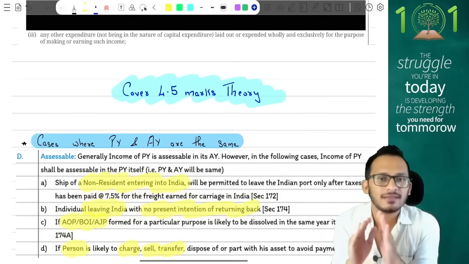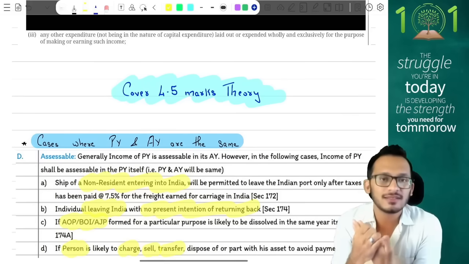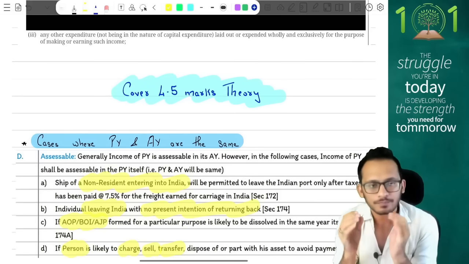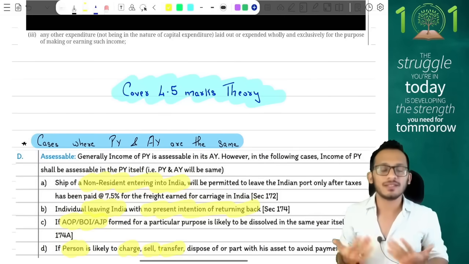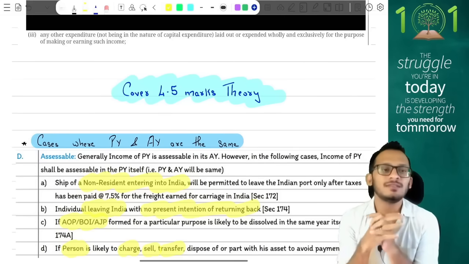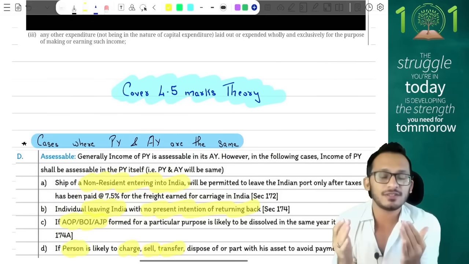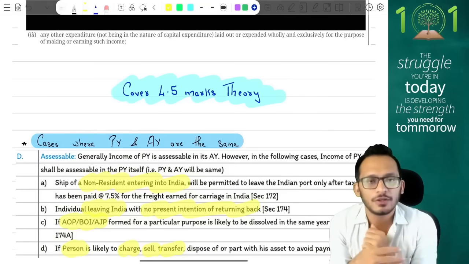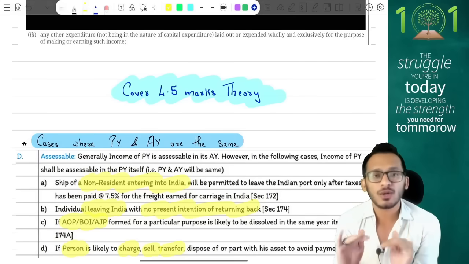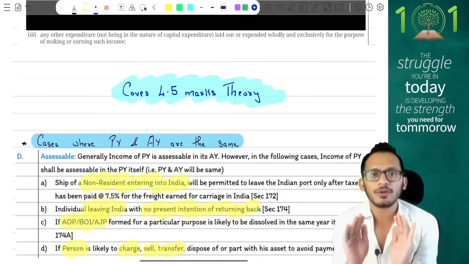So my request, very simple, people: as you get the question paper, first look at all those questions where you know you are confident. Start with those questions, answer those questions, build your confidence, complete the paper faster. As you build that confidence for yourself, you'll automatically get a sense of satisfaction that yes, you're doing great. Then go on to those questions where you're facing a bit of a challenge. Do not attempt to complete the question because you don't know the question to that extent. See what you can complete.